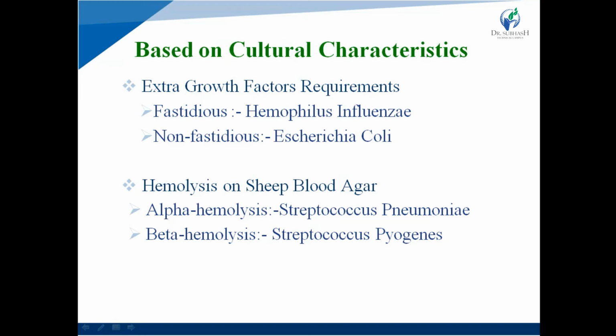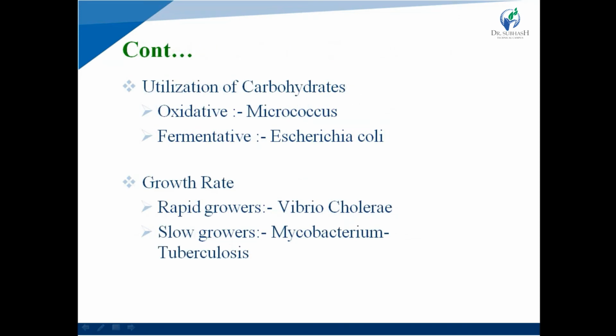Next one is hemolysis on sheep blood agar. Two types. First one is alpha hemolysis, example is Streptococcus pneumoniae, and second one is beta hemolysis, example is Streptococcus pyogenes. Next one is utilization of carbohydrate. First one is oxidative, example is Micrococcus, and fermentative, example is E. coli. Next is based on growth rates.